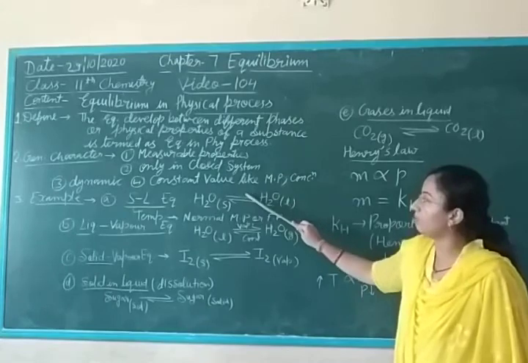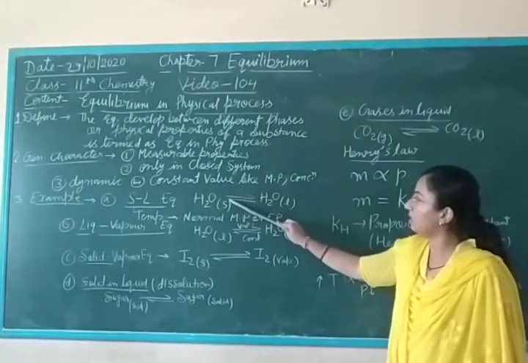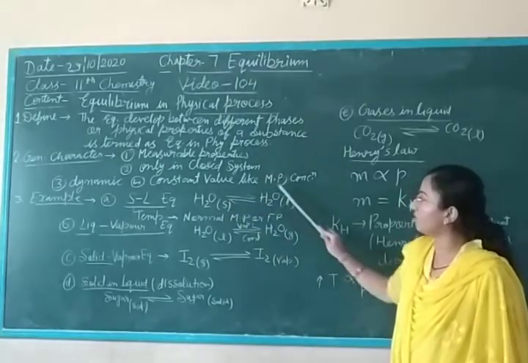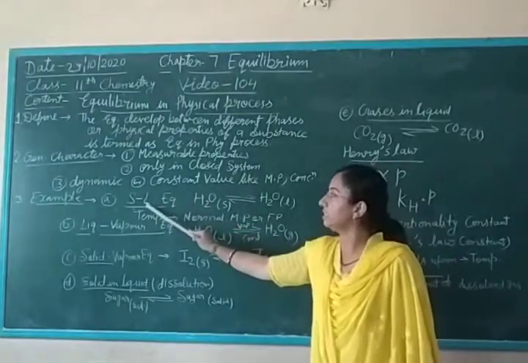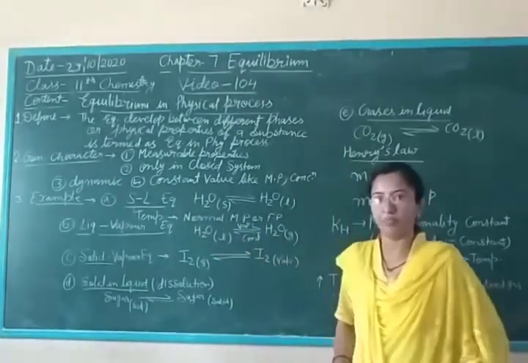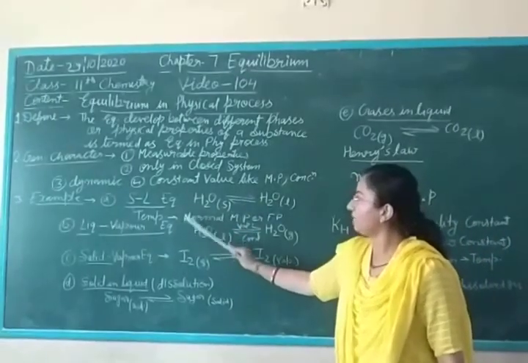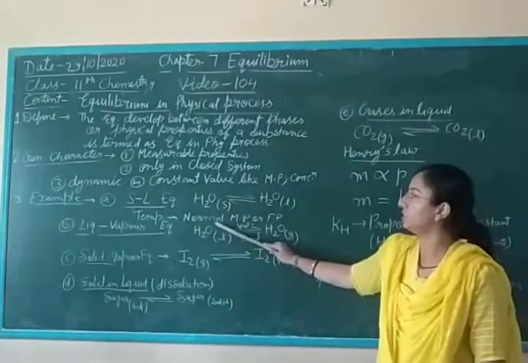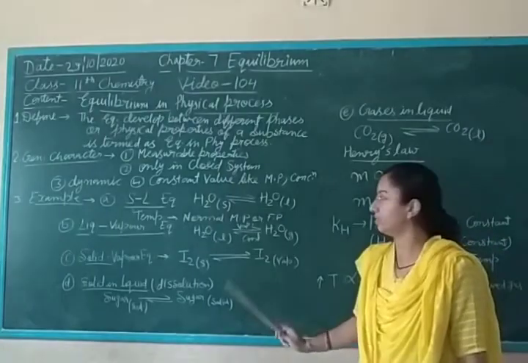What type of arrow represents the equilibrium state? Here you see the half arrows, upper arrow and downside arrow. So solid converts into liquid and equilibrium is established. It is known as solid liquid equilibrium. The temperature at which solid converts into liquid is known as the normal melting point or normal freezing point.